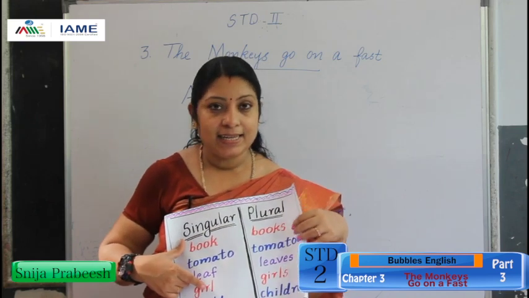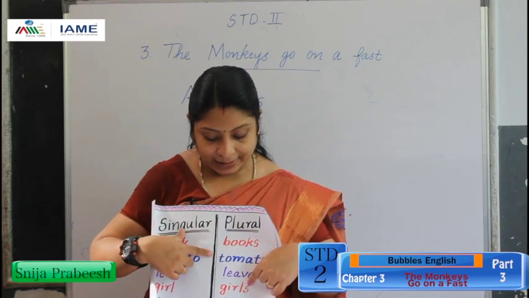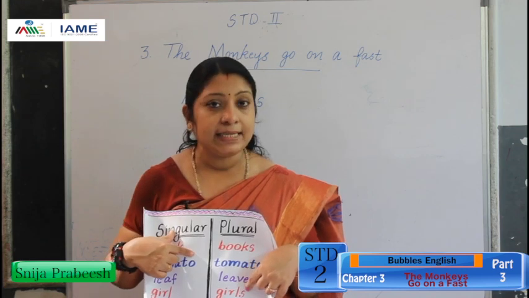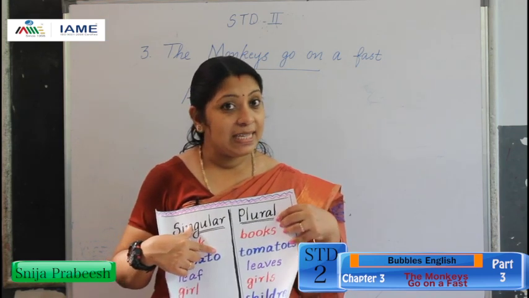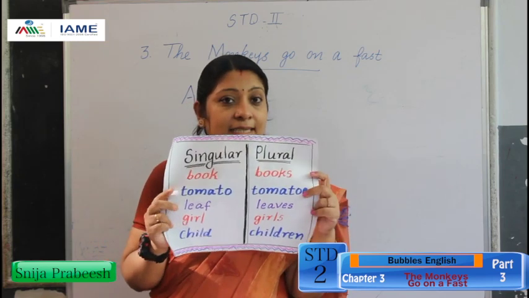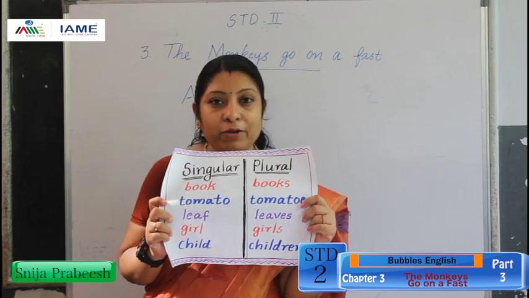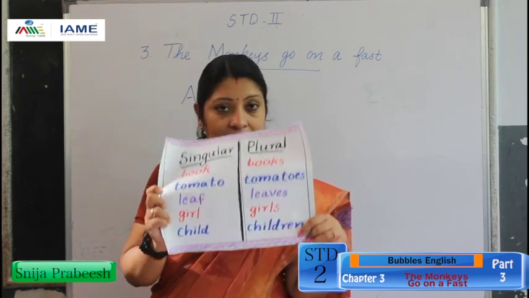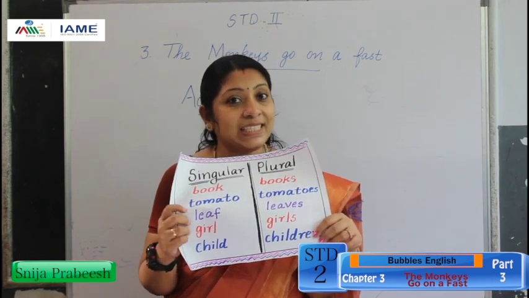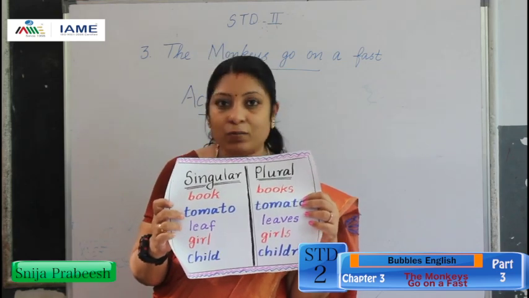Next, girl. Girl means only one girl. Now here you see girls. I add S at the end. Girl became girls. Last one, child. Child means only one. What is the plural form of child? Here, can you see? Children. Children means more than one.